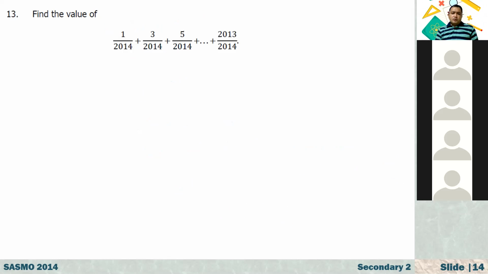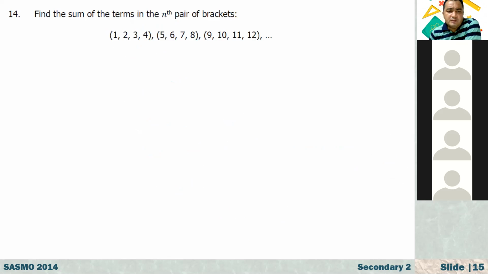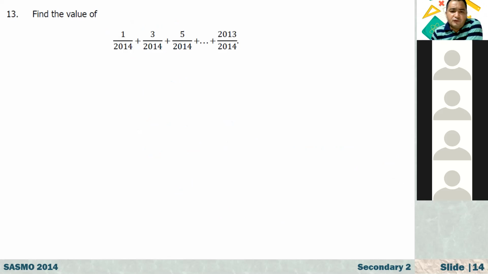All right, another question: find the value of this. 1 over 2014 plus 3 over 2014 plus 5 over 2014, and so on, up to 2013 over 2014. Here we have the sum of the odd numbers. Let me denote this by S. 2014 is a common denominator, so I can just keep it here.